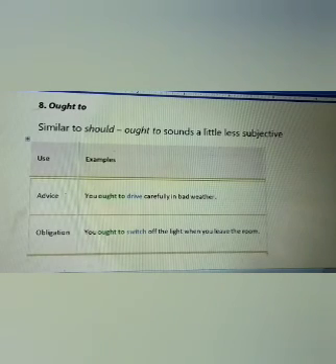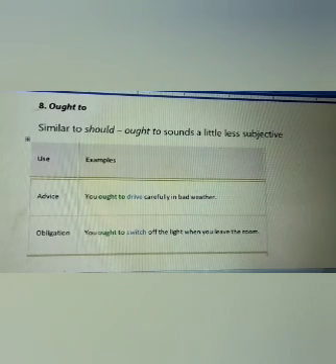Next is ought to. Ought to is similar to should, but ought to sounds a little less subjective. It is used to give moral advices and moral obligations. For advice, for example, you ought to drive carefully in bad weather. For moral obligations, it's like you ought to switch off the light when you leave the room.